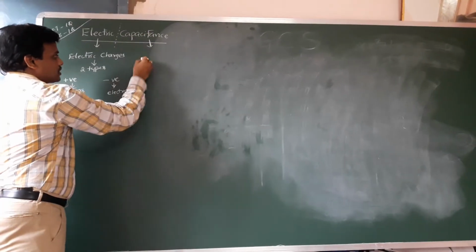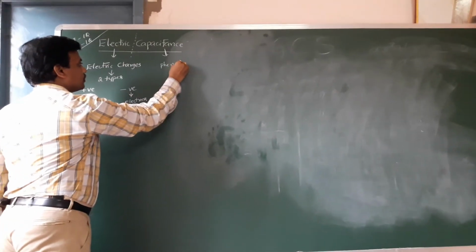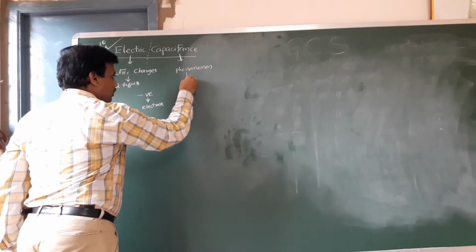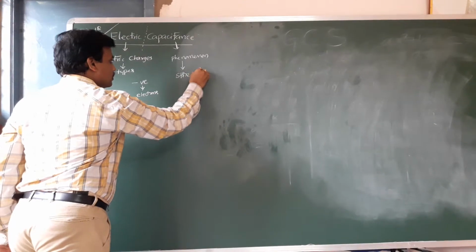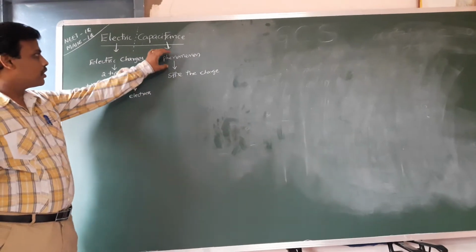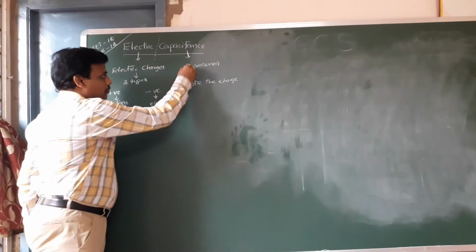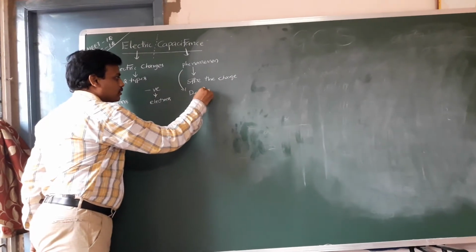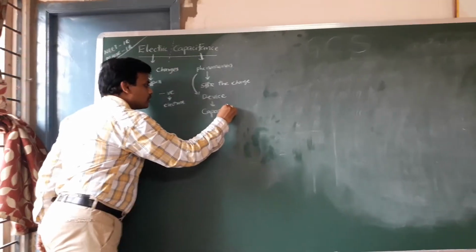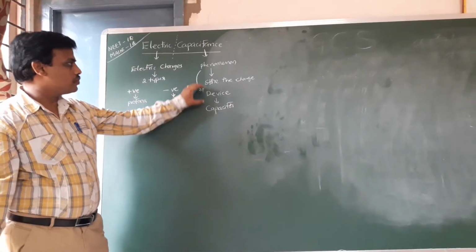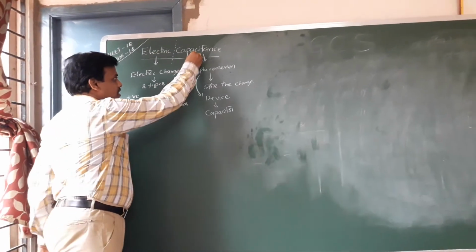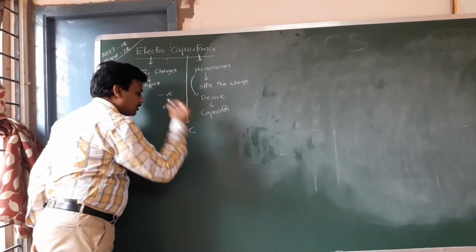So capacitance is nothing but a phenomenon. What is that phenomenon? In this phenomenon we can store charge, that is, electric charge. This storage phenomenon is called capacitance. The device which obeys this phenomenon is called a capacitor. So a capacitor is the device which stores the charge. The storing phenomenon is nothing but capacitance. Basically capacitance is represented by capital C.